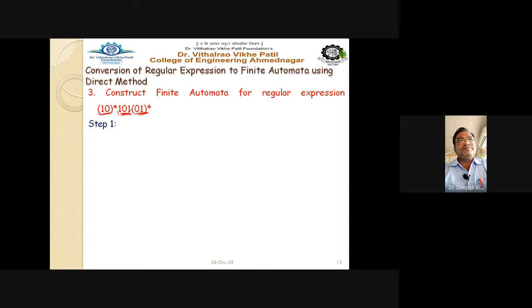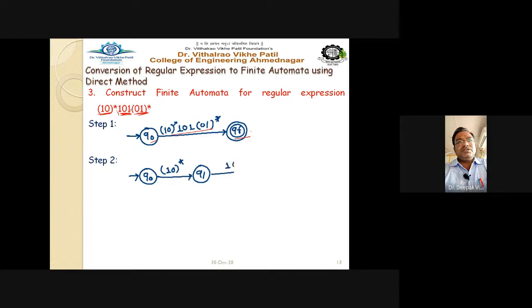See here, step 1: write down the entire expression across the transition from q0 to qf, the final state. Step number 2: try to bifurcate it. So bifurcate (10)* here. First take one transition for this one. Now 101 remains here, and (01)* here. So q2 up to qf, right? So this one is further bifurcated.